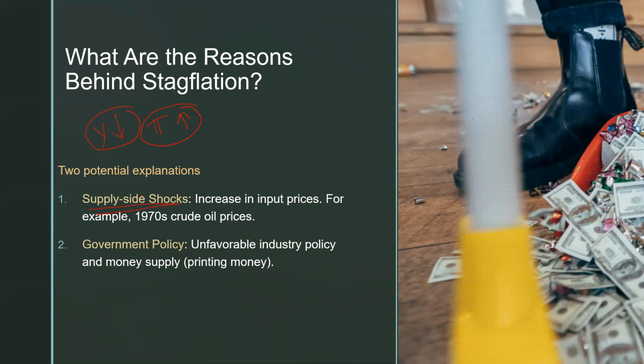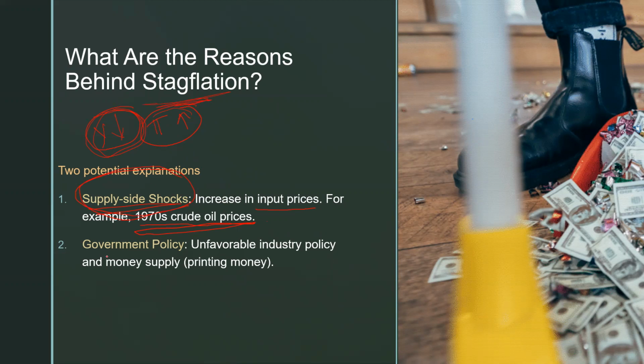As I have explained, supply side shocks: if there is an increase in input prices, or something happening like low productivity, or like in the 1970s, when there was an increase in crude oil prices, many farms were not able to produce, but the demand was as it is, so that led to high inflation. Since there was a high cost of crude oil, farms were not producing anything. Therefore, supply side shocks could be a possible explanation for stagflation.